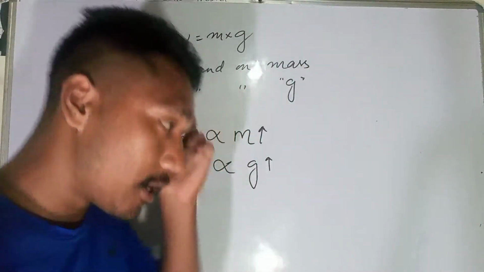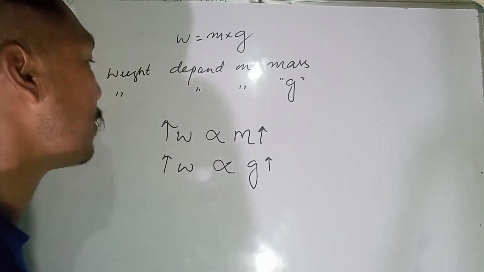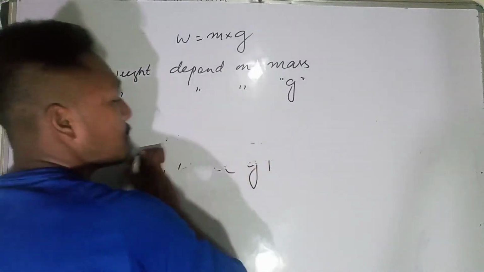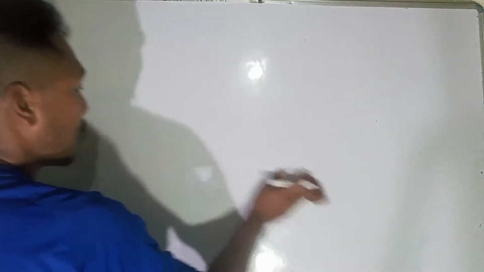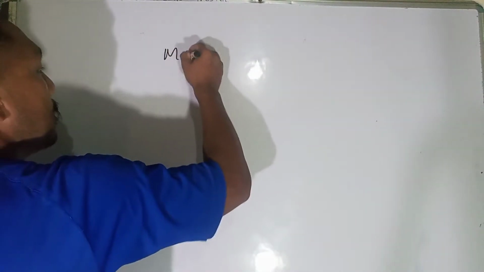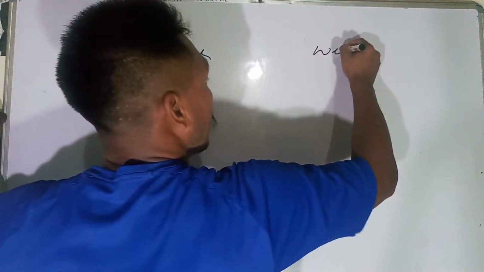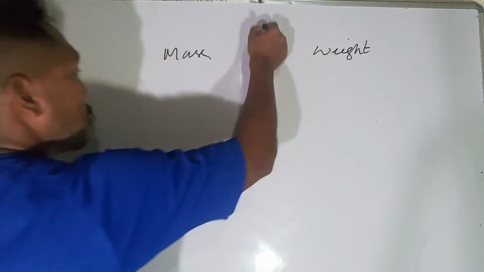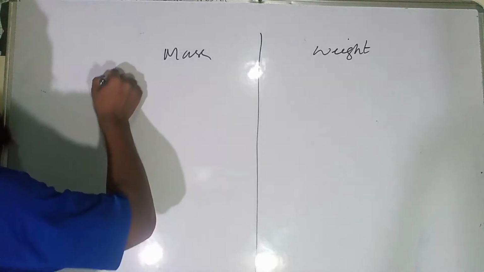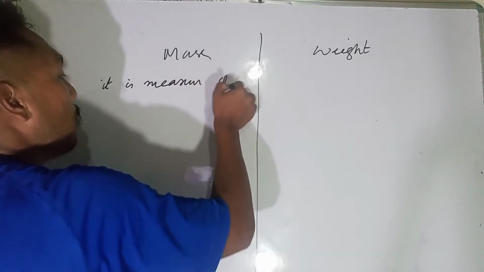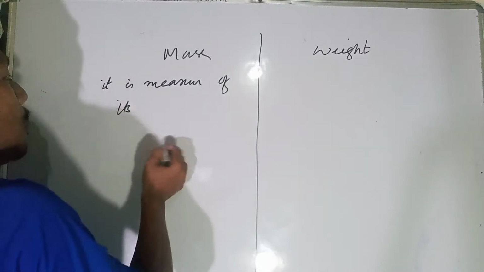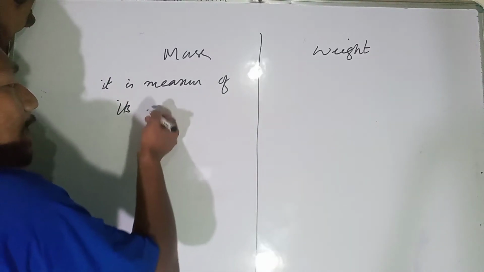And here we have also learned the difference between mass and weight. Let's try to differentiate between these two. What is a mass? The mass of an object is a measure of its inertia.